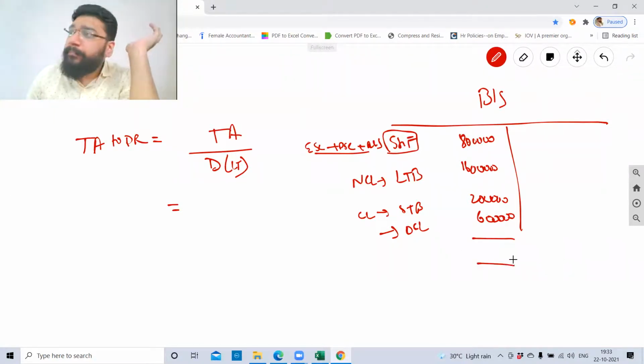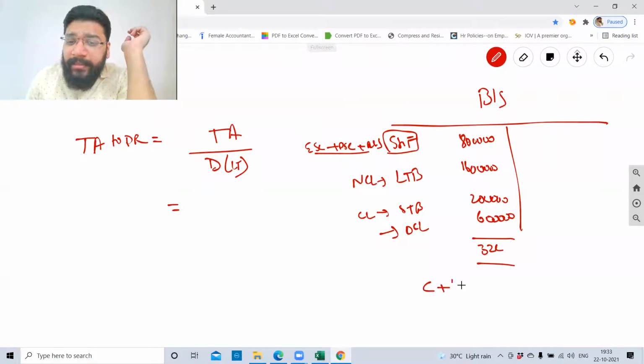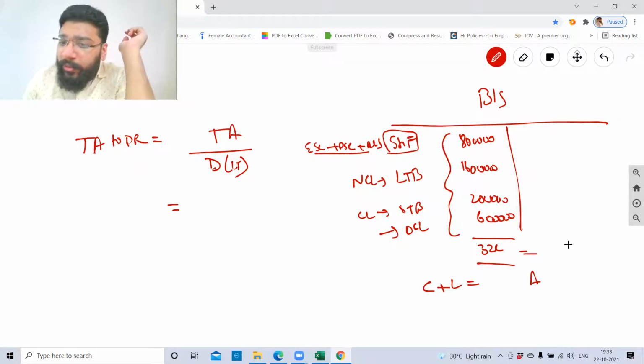If you total, what will this be? 32 lakh. We have studied the accounting equation. Capital plus liability is equal to asset. So this is capital plus liability. This is equal to asset. So can I say my total asset is 32 lakh?